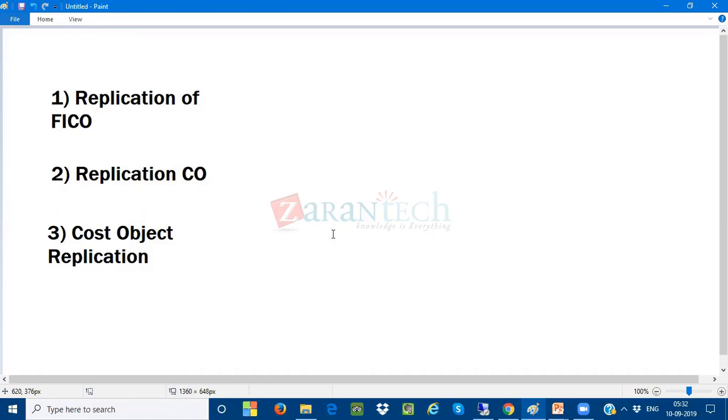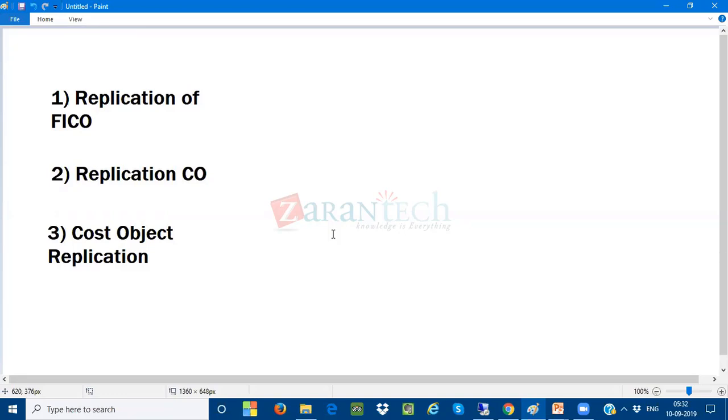So when you're posting any financial transactions in the source system, the document automatically gets posted in the database. The SLT takes that particular transaction from the database and replicates the same document into SAP S4HANA, where it gets posted.